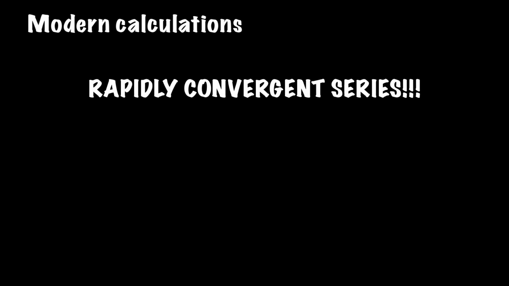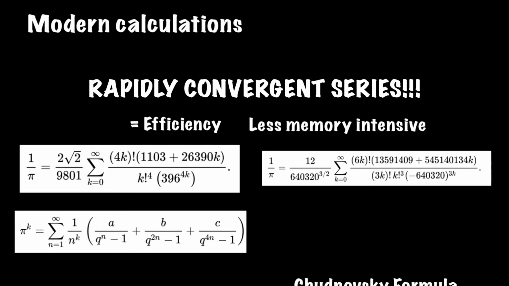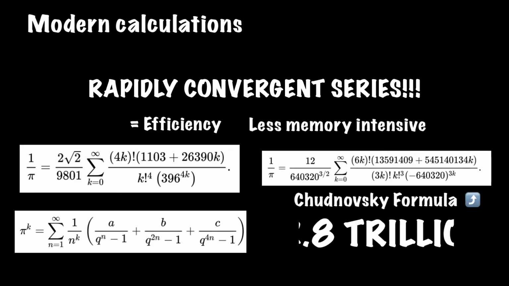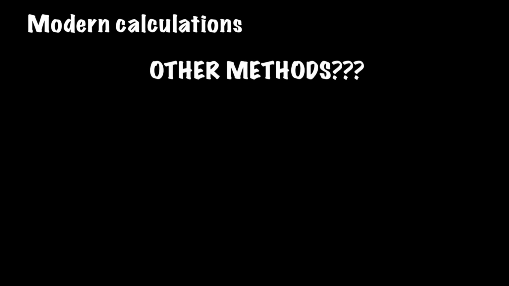However, eventually rapidly convergent series would take over the iterative algorithms priorly used due to their equal efficiency and lower memory requirements. Their simplicity allowed for the avoidance of memory-intensive calculations and created many new series, like the few shown, but most notably the Chudnovsky formula, which has been used in many record attempts, including the current 62.8 trillion digit record, despite it being published all the way back in 1988. Other methods, while not being as efficient in the slightest degree, can still be used to complete the same task of calculating pi.